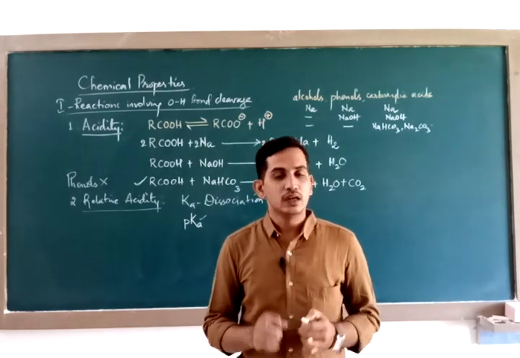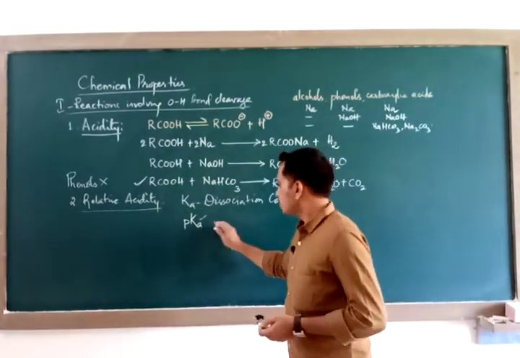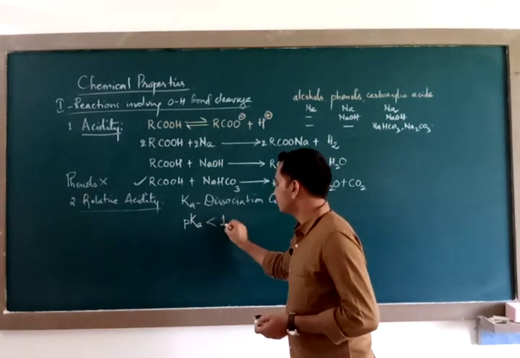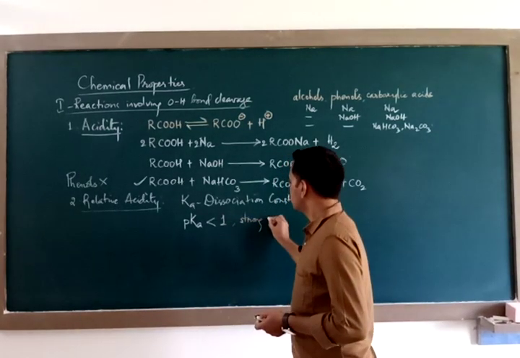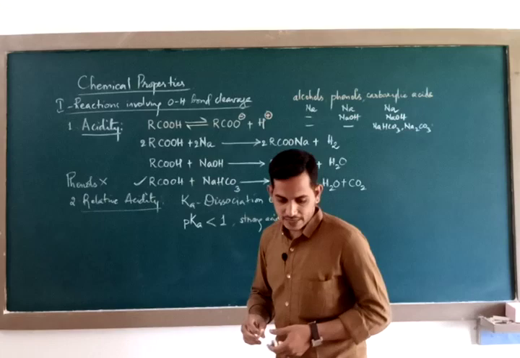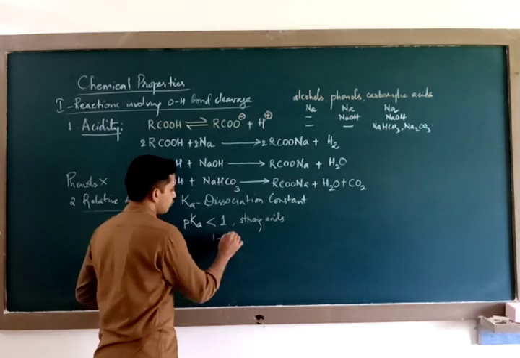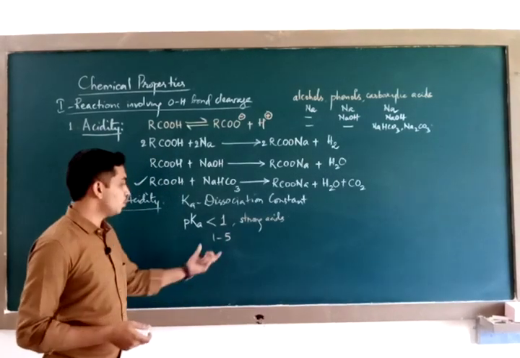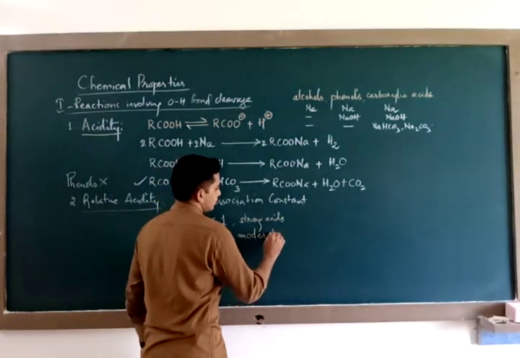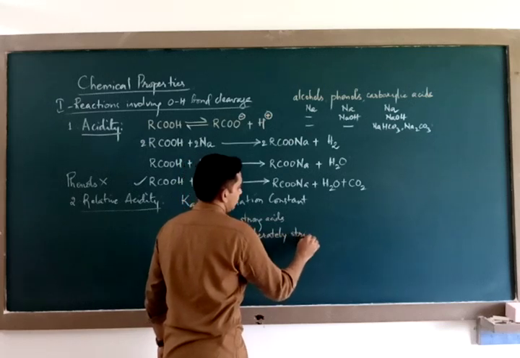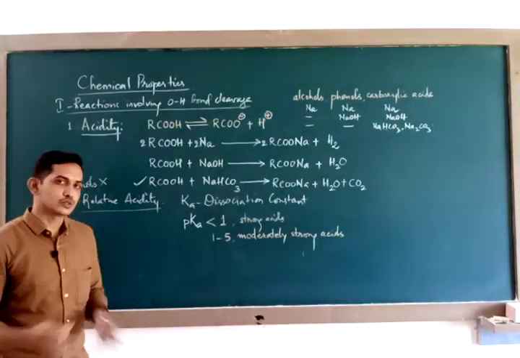So keeping that in mind, I will give you the ranges. If any compound has pKa values less than 1, then we say they are strong acids. Acids which have a pKa value in the range of 1 to 5, we call them moderately strong acids.